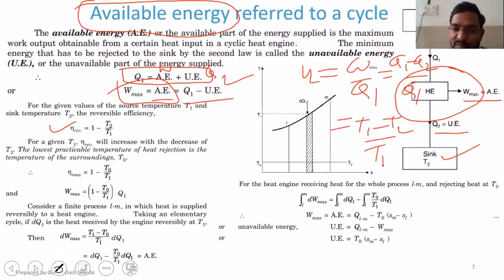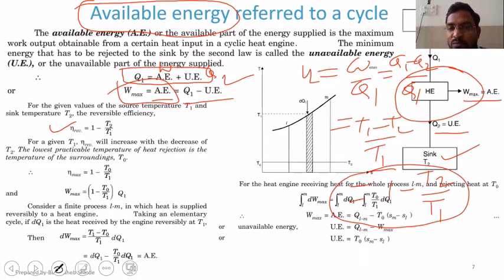Or we can simplify this term and you will get 1 minus T2 by T1, right? All those relations are there. Out of all those relations, I am going to use this relation, 1 minus T2 by T1. So η reversible will be equal to 1 minus T2 by T1.